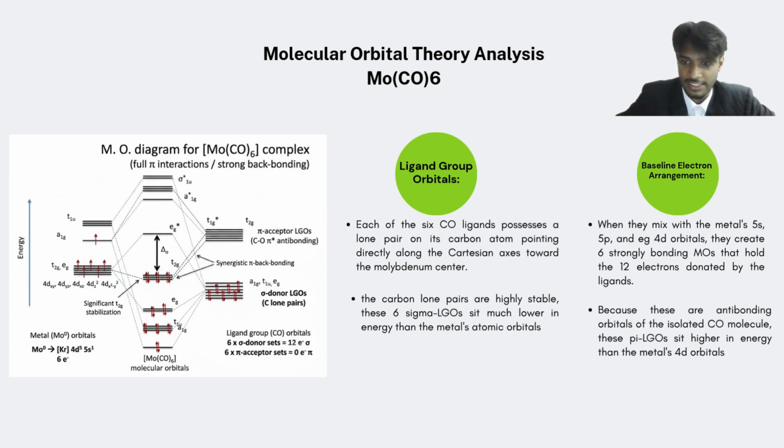Each of the 6 CO ligands possesses a lone pair on the carbon atom, pointing directly along the Cartesian axis towards the molybdenum center. The carbon lone pairs are highly stable, where the 6 sigma orbitals sit much lower in energy than the metal's atomic orbitals. For the baseline electron arrangement, when they mix with the metal's 5s, 5p, and eg 4d orbitals, they create 6 strongly bonding molecular orbitals that hold the 12 electrons donated by the ligands. Because these are antibonding orbitals of the isolated CO molecule, the pi ligand group orbitals sit higher in energy than the metal's 4d orbitals.